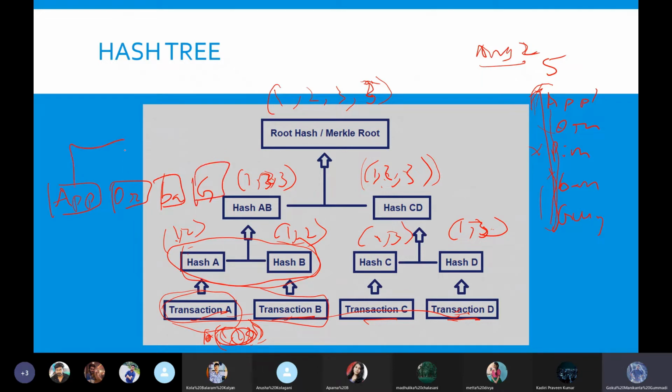And these hashes will be combined together. Let's say apple and oranges are purchased together, and here banana and guava are purchased together. So this will be one set of hash, or nothing but one data set, a small subset. And again, if we compare, these 2 might be purchased together by some other customer, or maybe very few customers might have purchased all 4 together: apple, orange, banana, and guava together. Maybe only out of 10 customers, only 2 customers bought all 4 together.